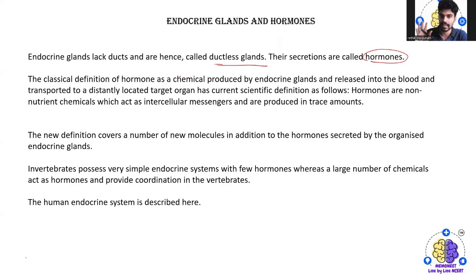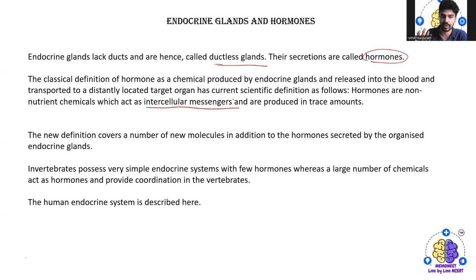The current definition is that hormones are non-nutrient chemicals which act as intercellular messengers and are produced in trace amounts, that is, minimal amounts. Therefore it covers a number of new molecules in addition to the hormones secreted by organized endocrine glands.